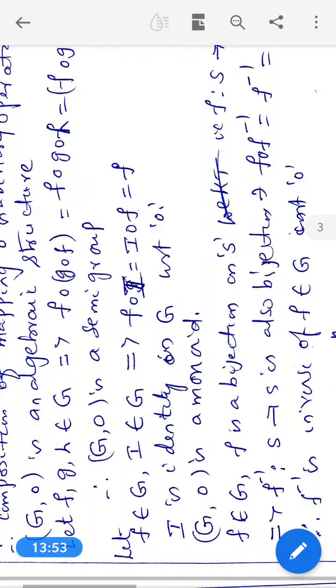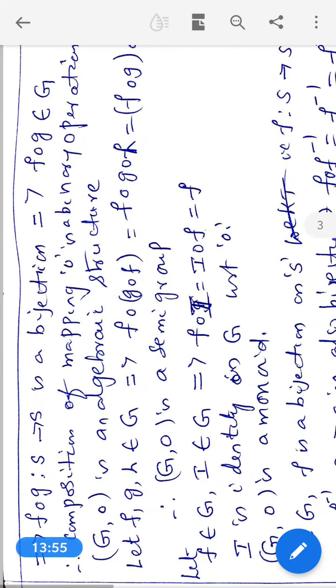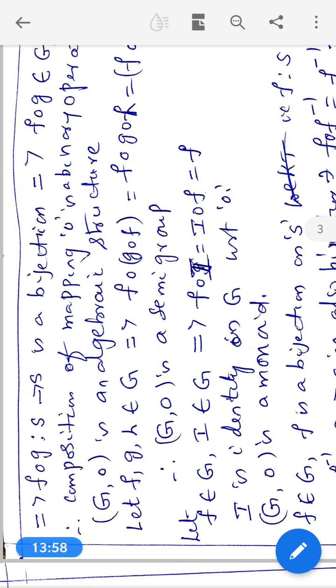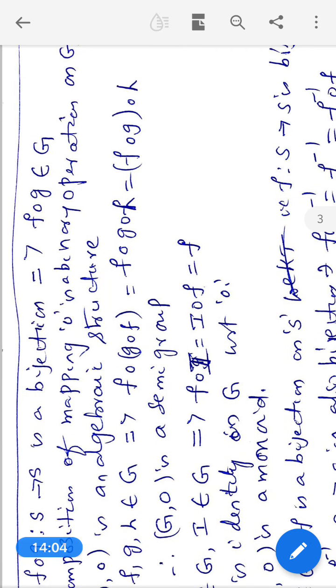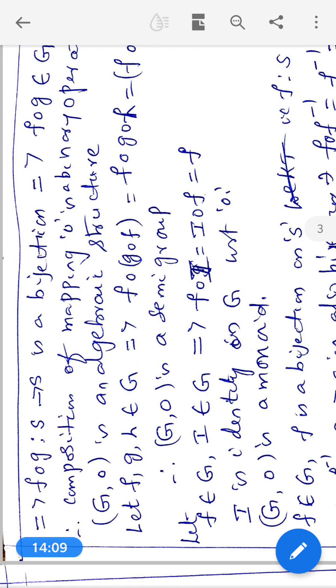Now, next one. f: S to S is a bijective function, g: S to S is another bijective function. Then the permitted binary operation is composition, say circle.